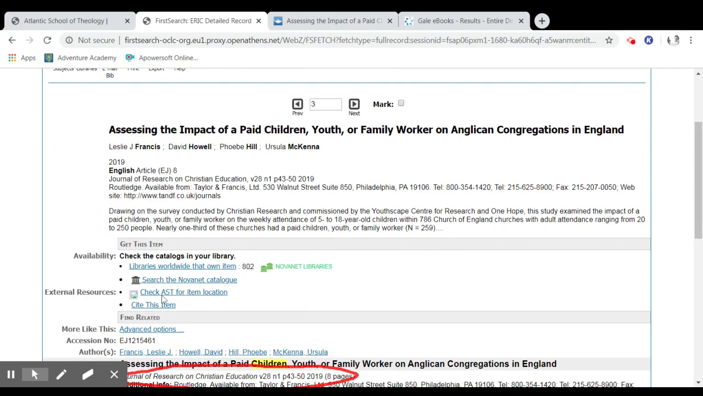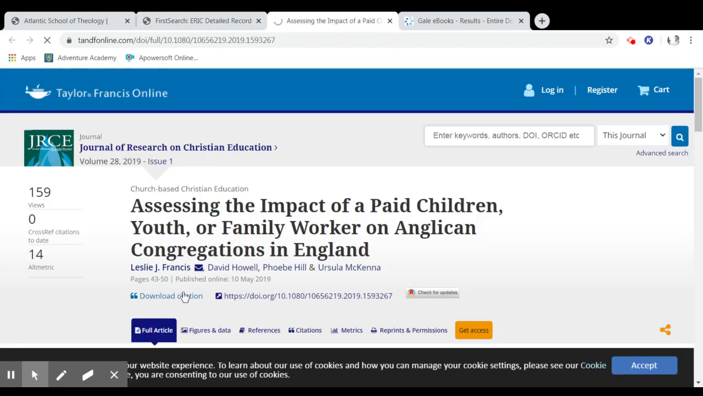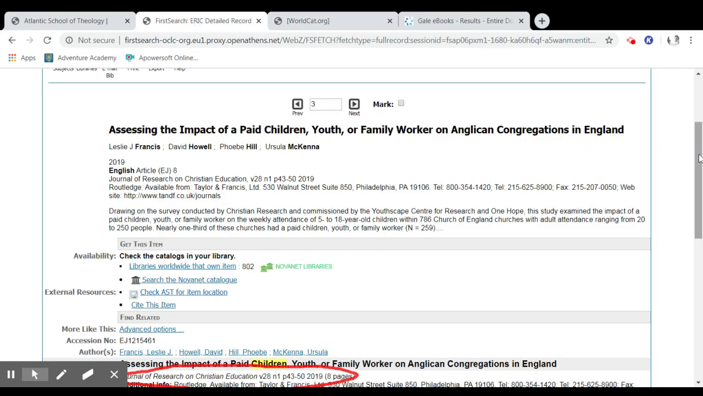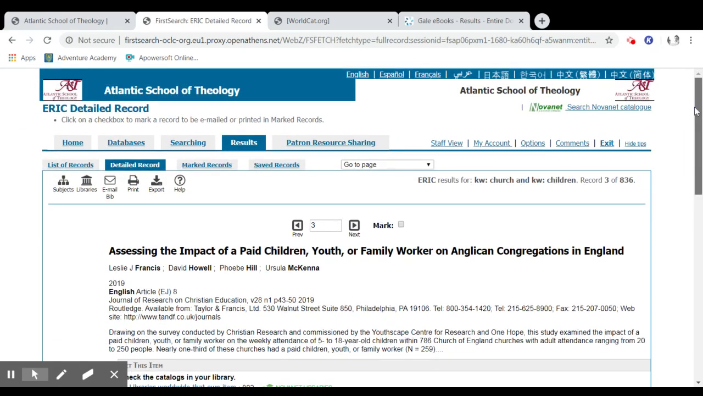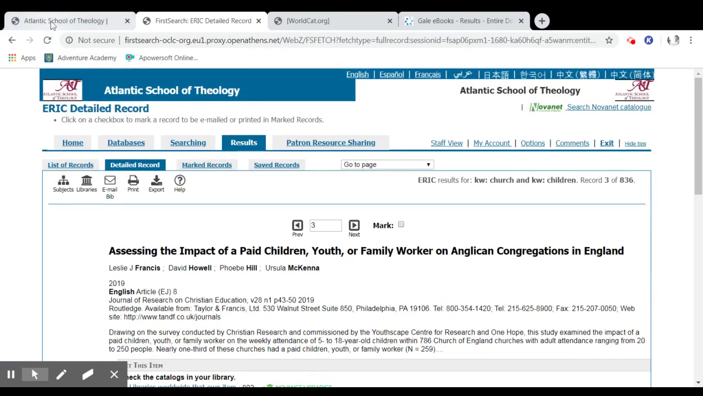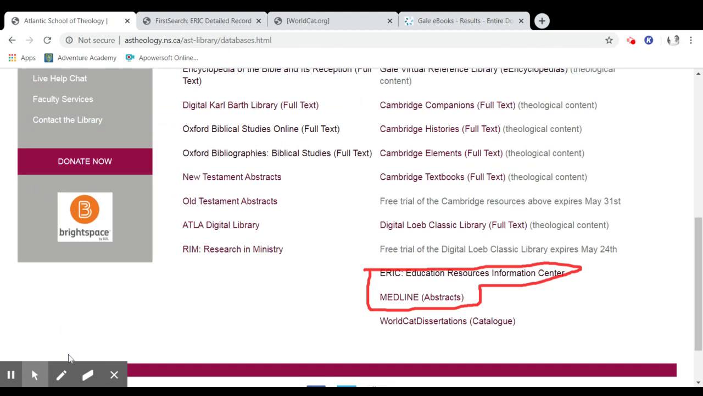It's also letting me check AST for this item. Let's see what happens. No, it's not something we have. But that's not an uncommon occurrence, finding an article that the Atlantic School of Theology doesn't have access to. There are so many publications out there. So if this article were to interest you, then you would need to keep that bibliographic data and put a request in at the Atlantic School of Theology Library to retrieve that article for you. I'm going to take us back and clean this up here.